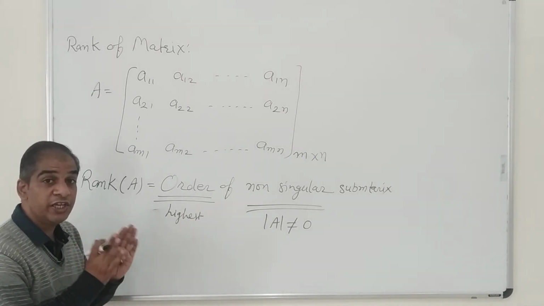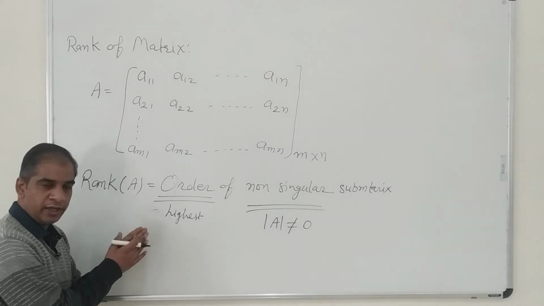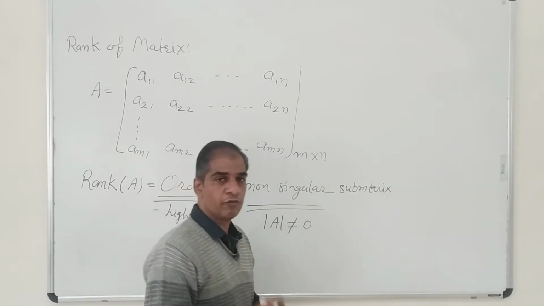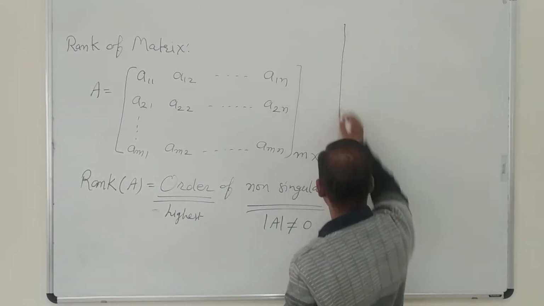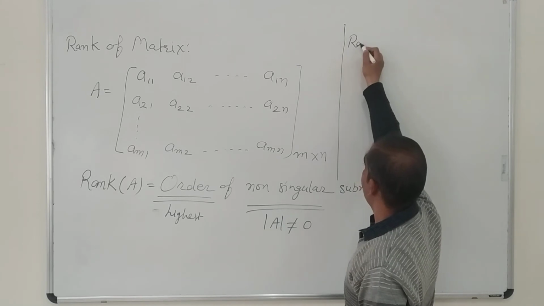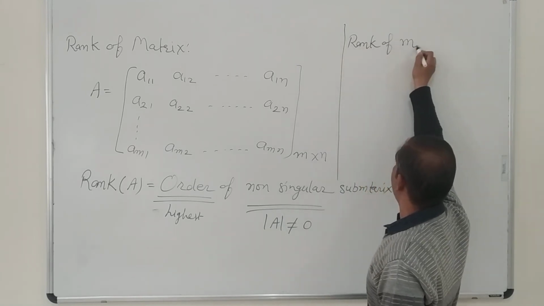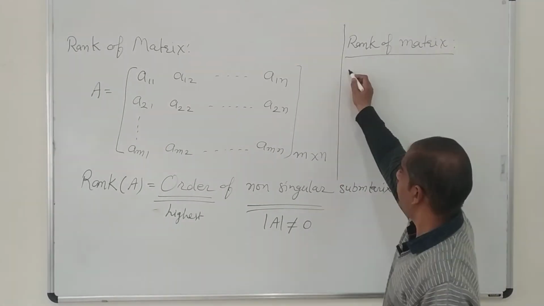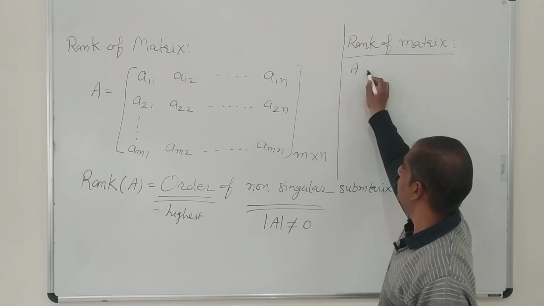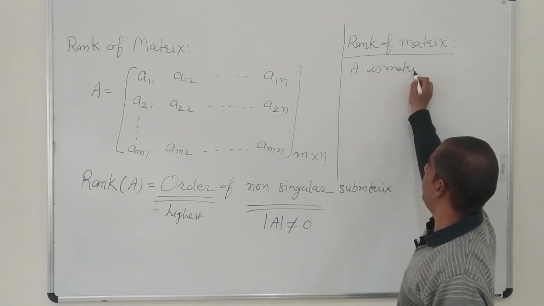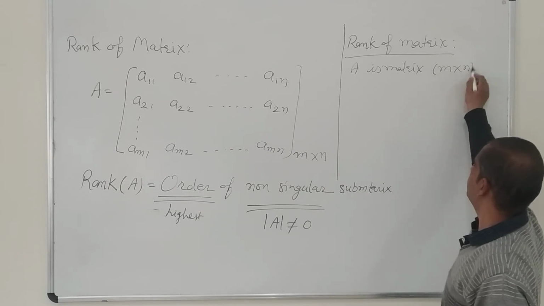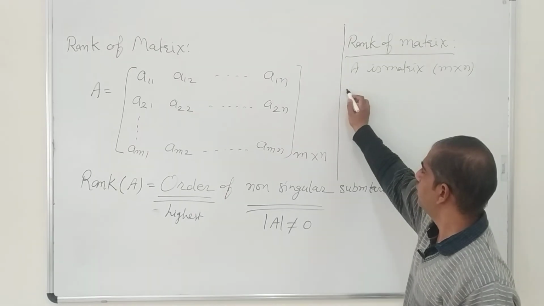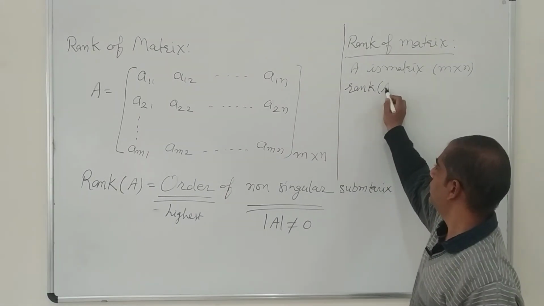Now I am writing the definition of the rank of matrix. If you remember this, then with its help also we can find the rank of a matrix. So now I am writing the definition of rank of matrix. What is the definition of rank of matrix? The rank of matrix can be defined as follows. I am assuming A is a matrix of order m cross n. I am assuming the order of this matrix is m cross n, and the rank of this matrix will be R. I am saying the rank of A is equal to R.